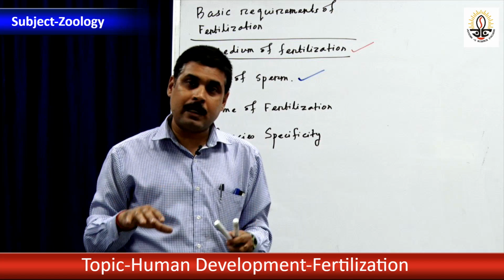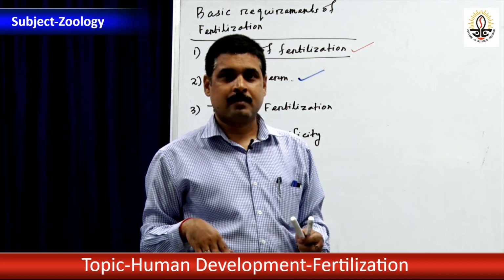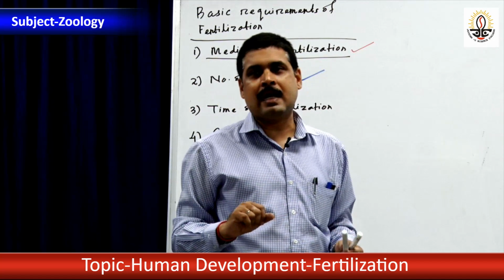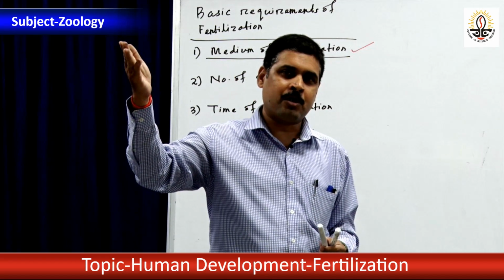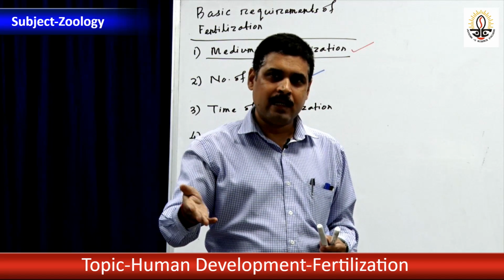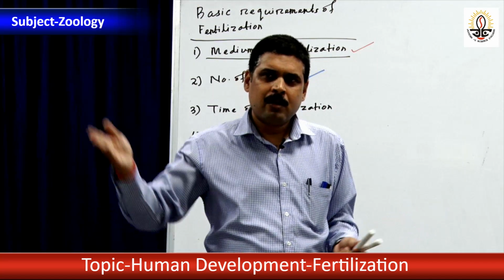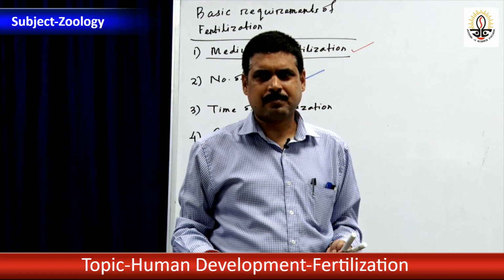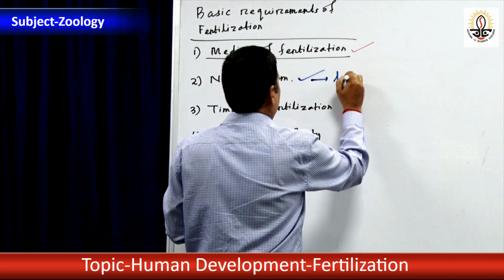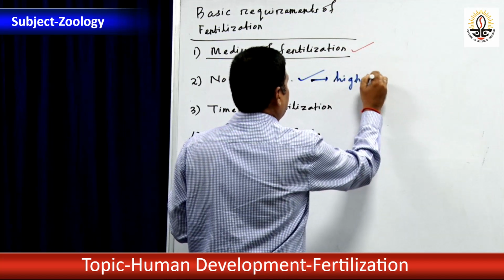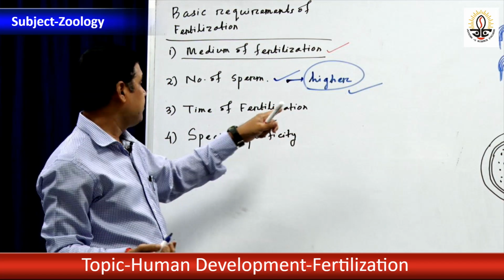And if only a few sperms are there, they are not able to fertilize. If 5 sperms are there in the semen, by the time the sperm migrates within the female reproductive system, they will be destroyed. Will they fertilize? No, nobody will remain. No sperm will remain up to the tube. So the number of sperms should be higher, to ensure successful fertilization.